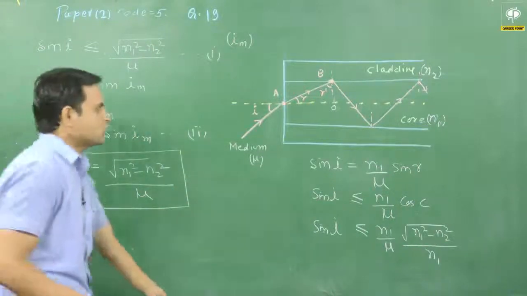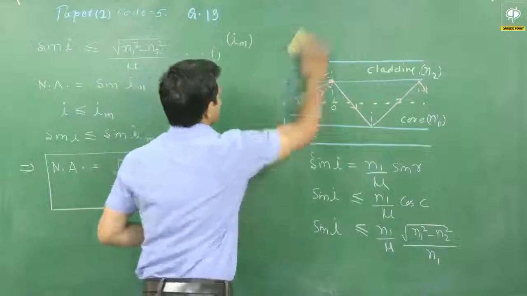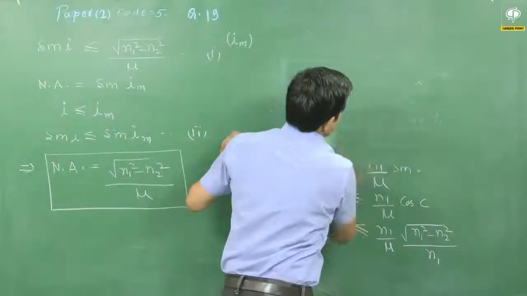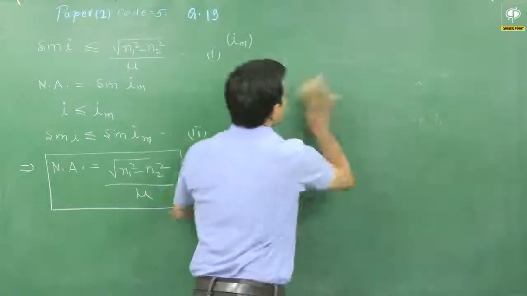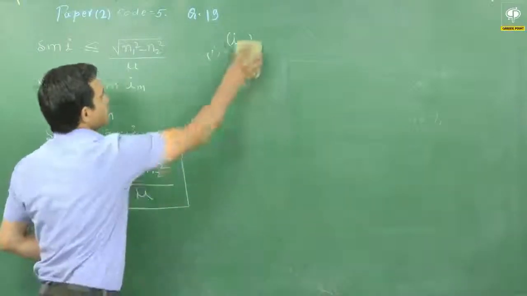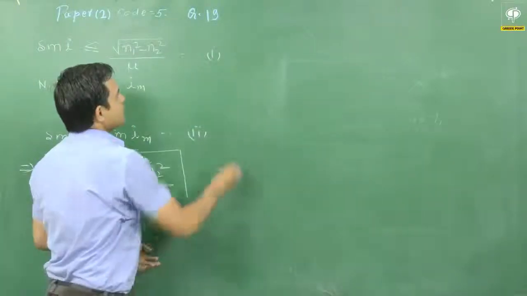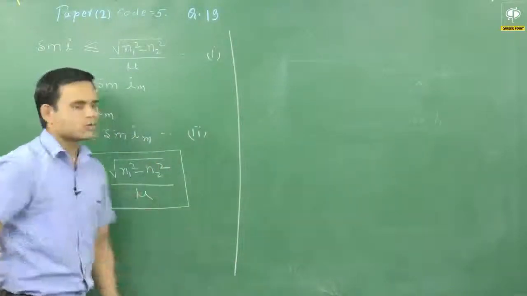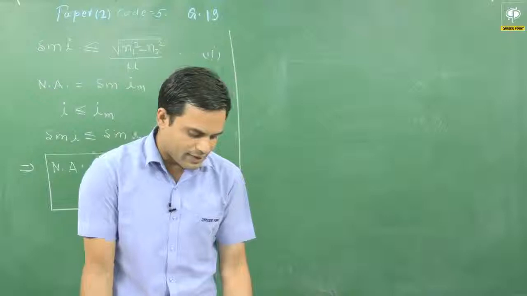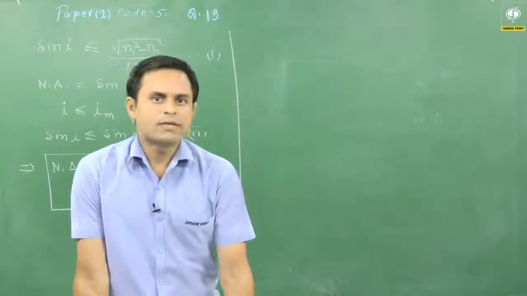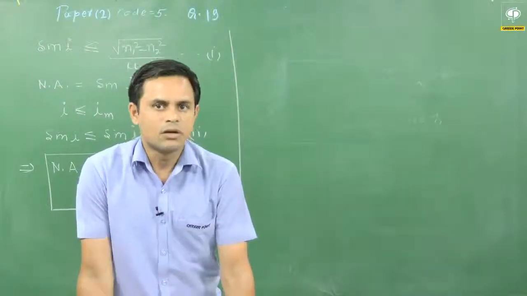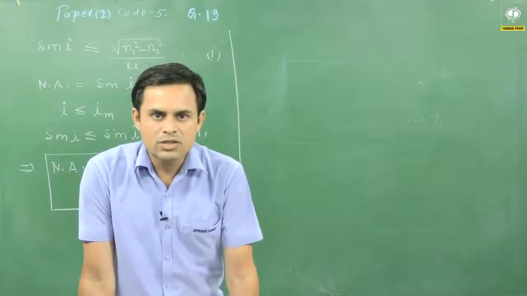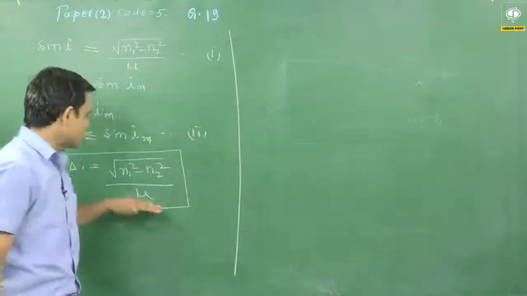Now I have to check the options A, B, C and D given in the question. For simplicity, what I will do first, I will calculate the value of root of n1 square minus n2 square, because if I read the options, the value of n1 and n2 is not changing at all. Only the value which is changing in the options is mu.